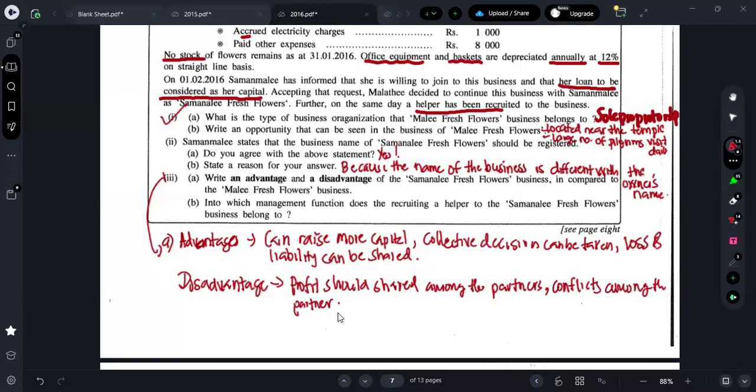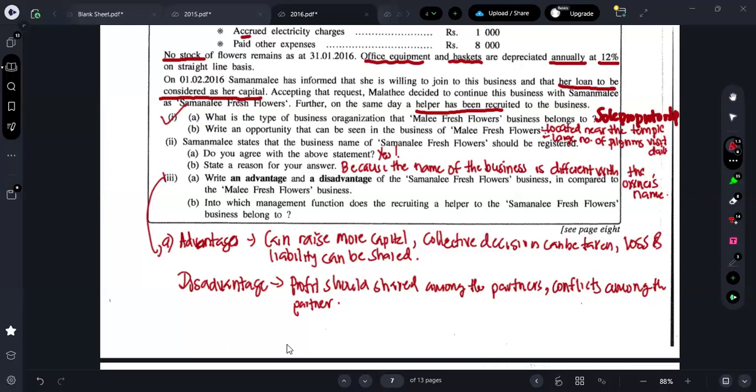Now, guys, a general question I'm asking: can you all write unlimited liability, no legal personality, no continuous existence? Can you write those three points, even though those are disadvantages of a partnership business? These are the things you all should learn now. I want the answer from everyone. Let it be correct or wrong. Can you write those three answers here?